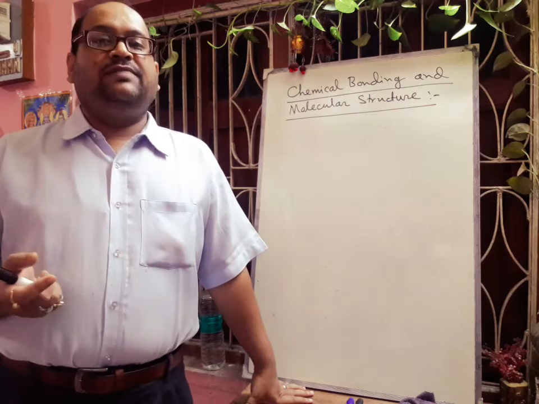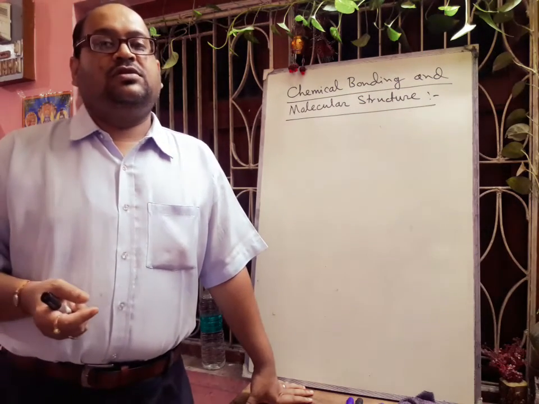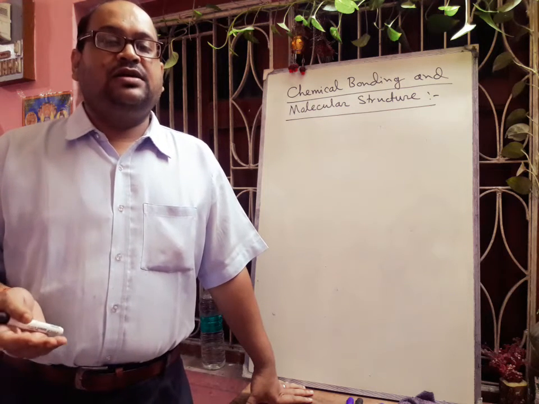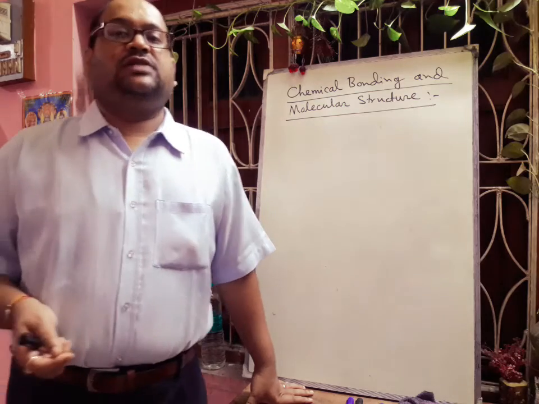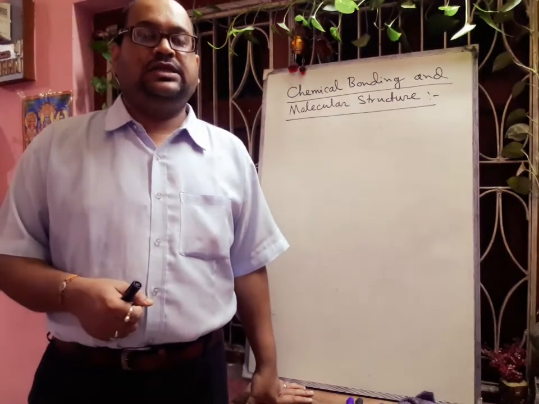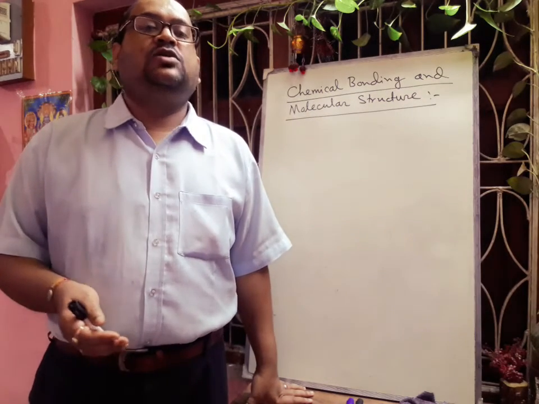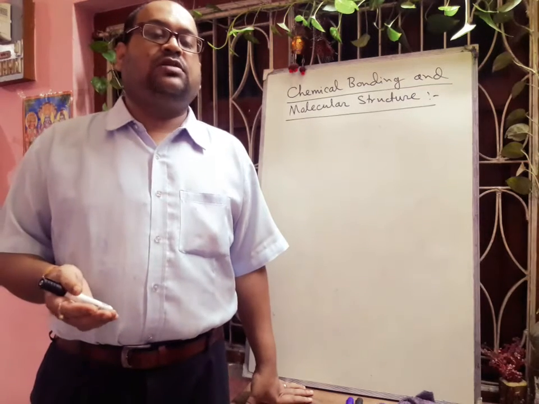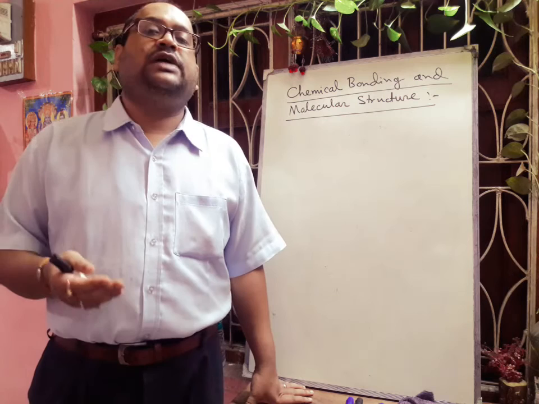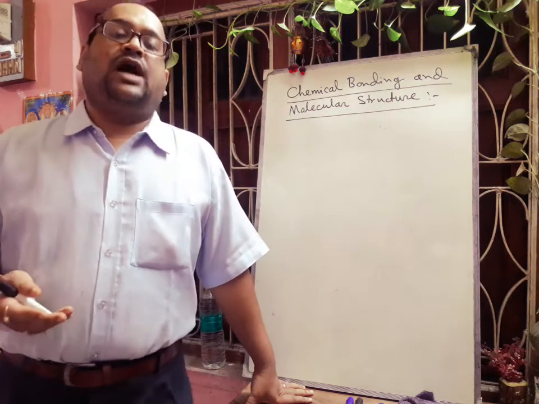If each of the two atoms has 5, 6, 7 valence electrons, then what will they do? Will they release this amount of electrons? No. Better they acquire the nearest noble gas electronic configuration by sharing 3, 2 or 1 electron pair. Understand? So in this way we can easily understand which type of group of atoms will form the covalent compounds and which type of group of atoms will form the ionic compounds.